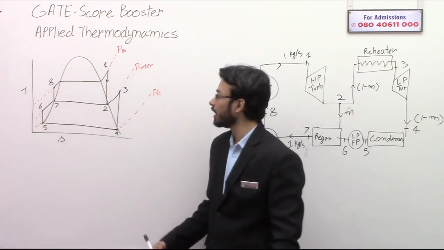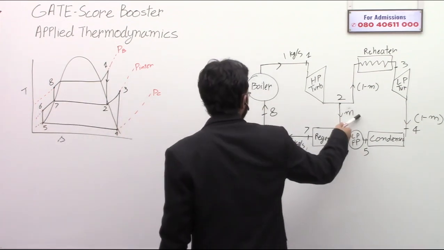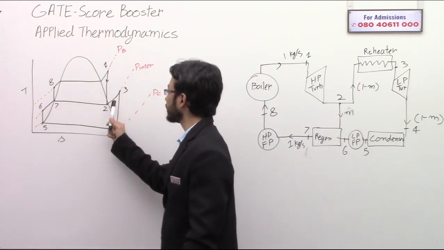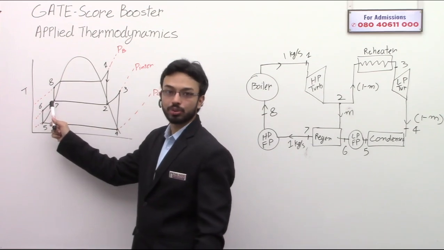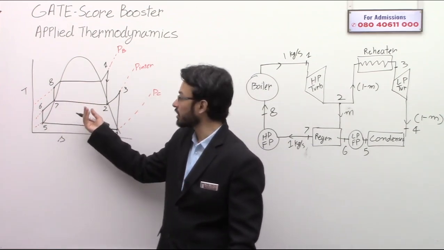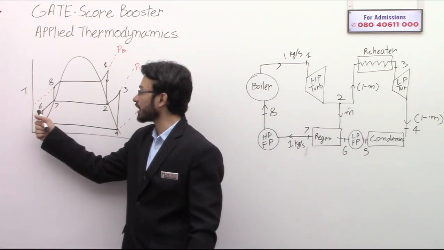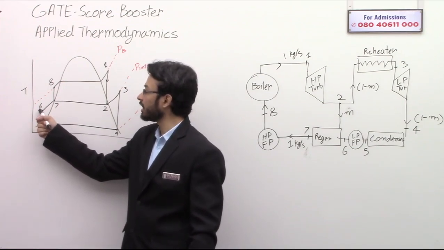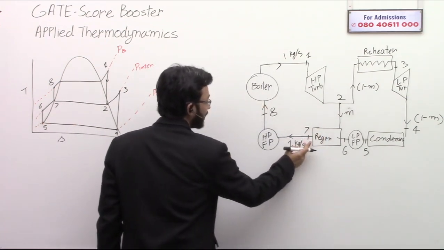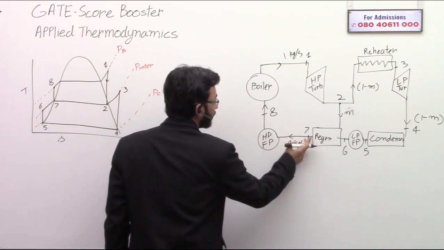Understanding what is happening? The hot fluid, this bleed steam, is condensing from 2 to 7, and the heat that it has lost is gained by the liquid at 6, and then this liquid temperature rises to 7. And at 7 the whole mixture is exiting from the regenerator.